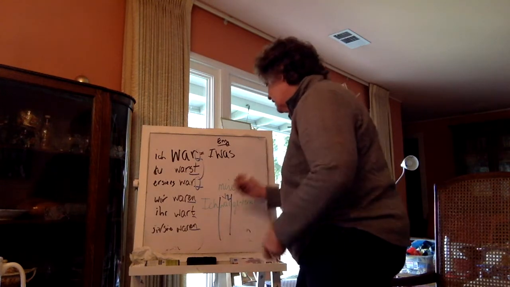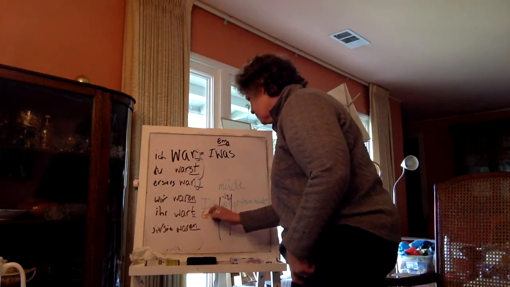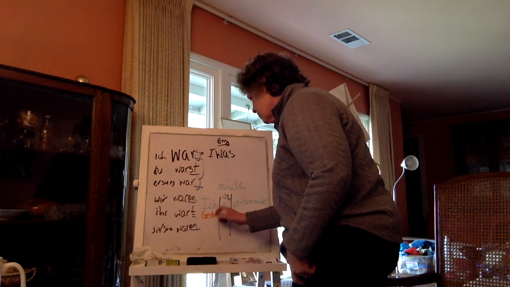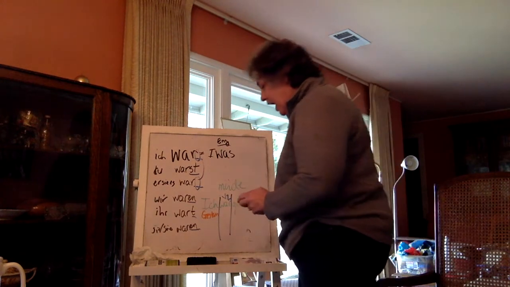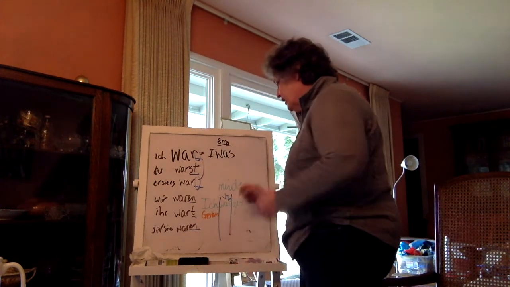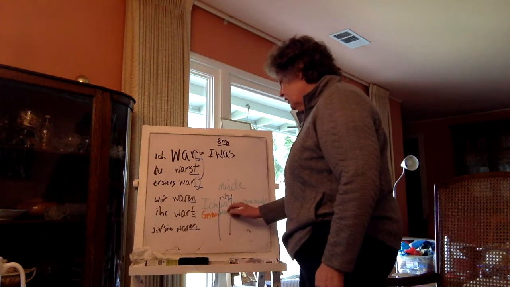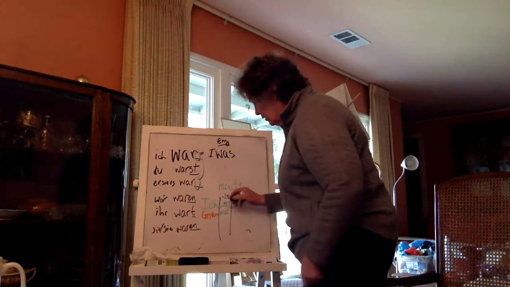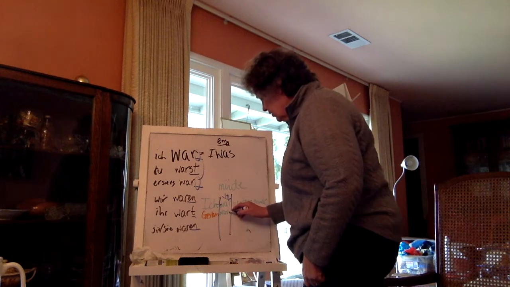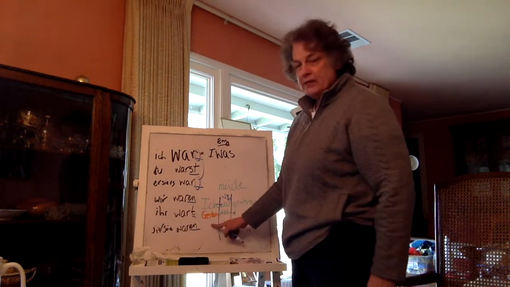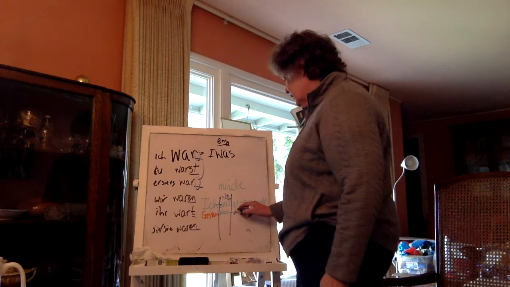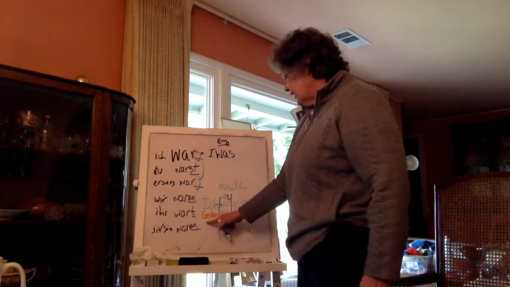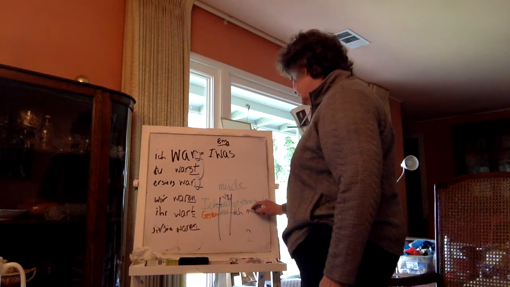So if I want to say gestern, where would the verb go? Aha! It would stay right here in our V2. And then you also remember, look at all these colors. You also remember that this is attached. So the minute that you don't have a subject pronoun in front of the verb, it has to come after. So gestern war ich müde.